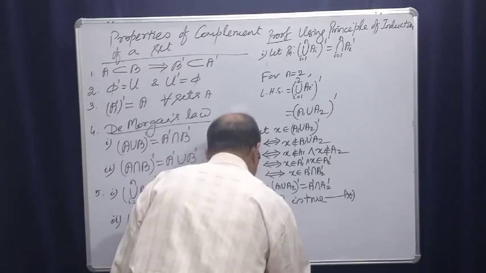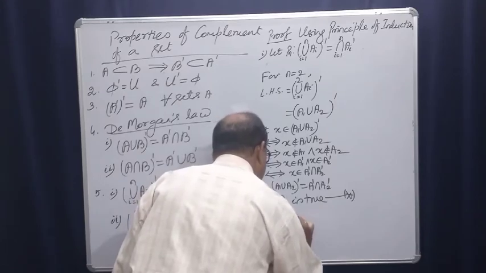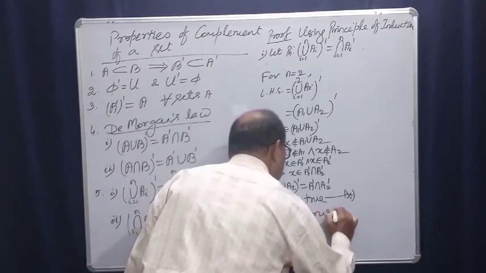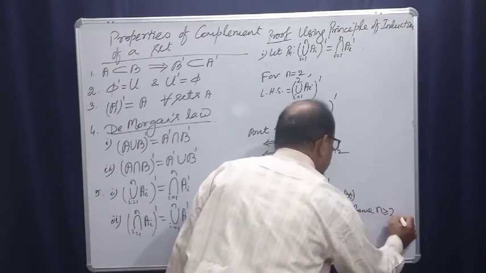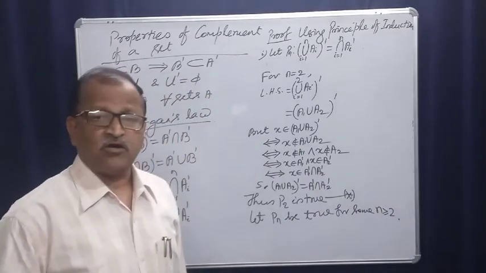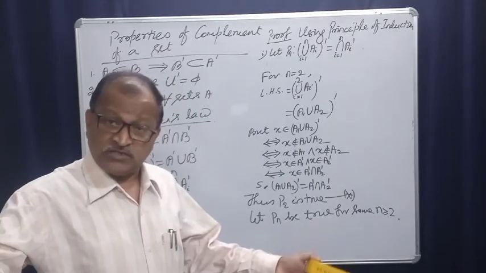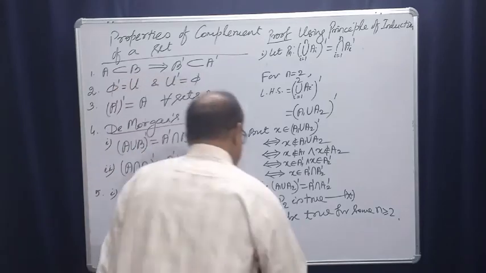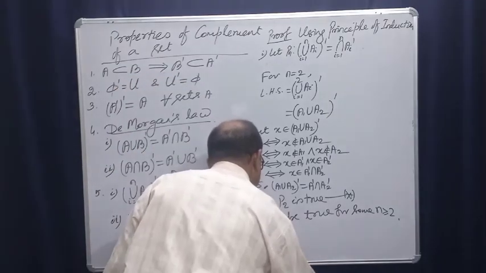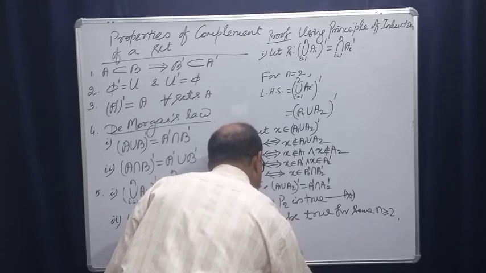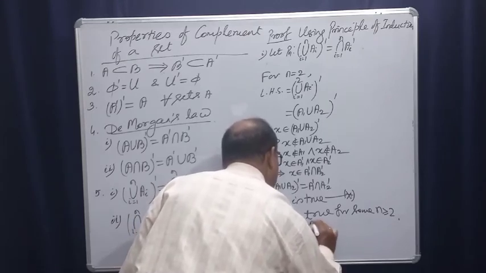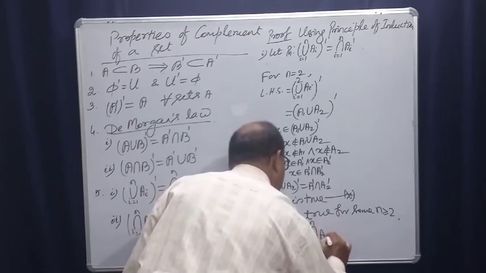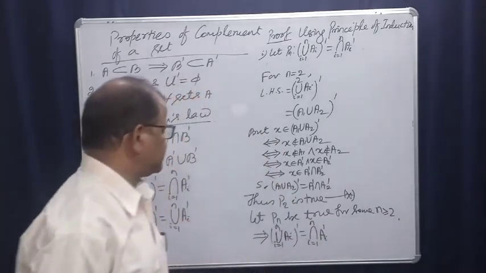Let Pn be true for some n greater than or equal to 2. Suppose we will prove Pn plus 1 is also true. This implies union i is equal to 1 to n Ai whole complement is equal to intersection i is equal to 1 to n Ai complement, right?